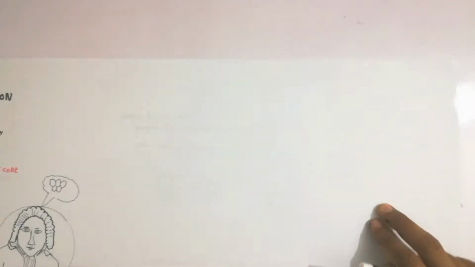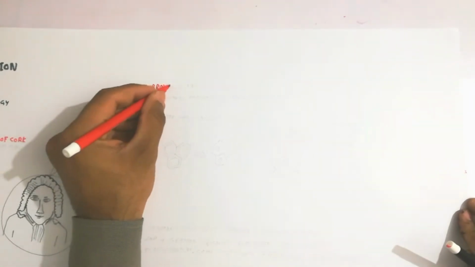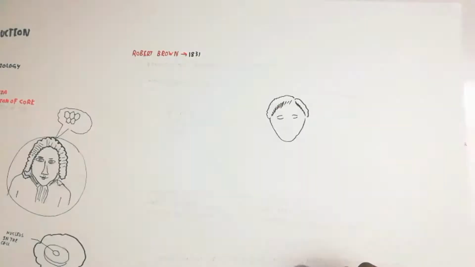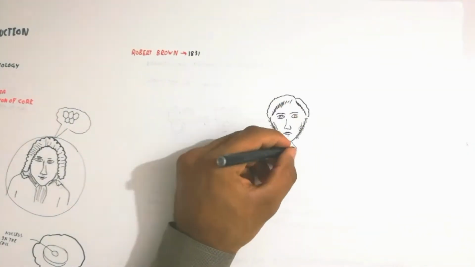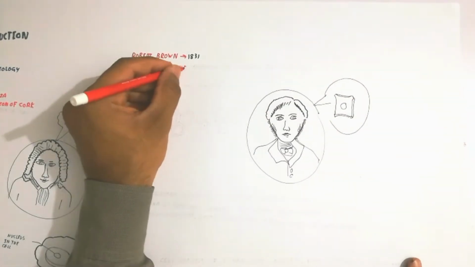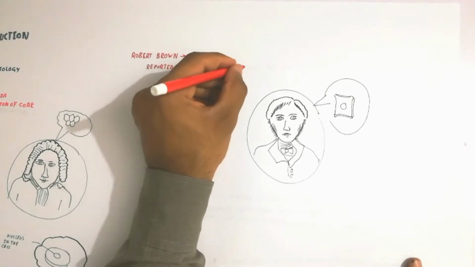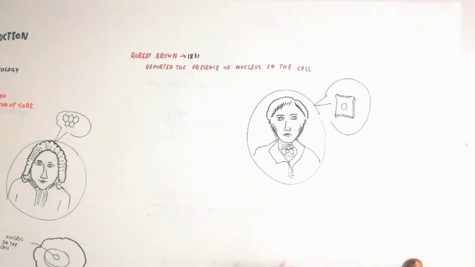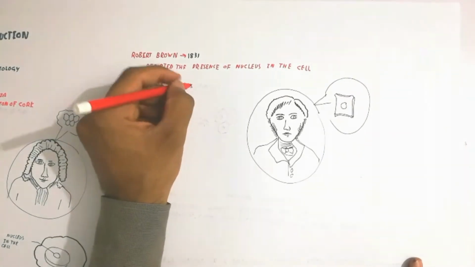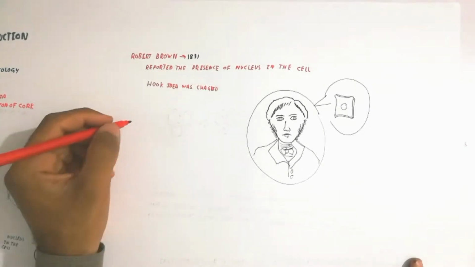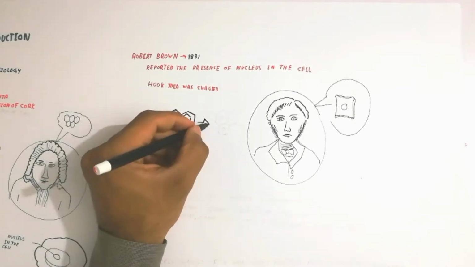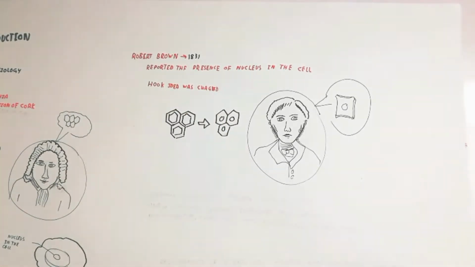The next one is very interesting: Robert Brown. He changed the cell theories through the identification of the nucleus. In 1831, Robert Brown reported the presence of the nucleus in the cell. So Hooke's idea was flawed, because Hooke said the cell was a hollow structure, and that hollow was converted into the nucleus.